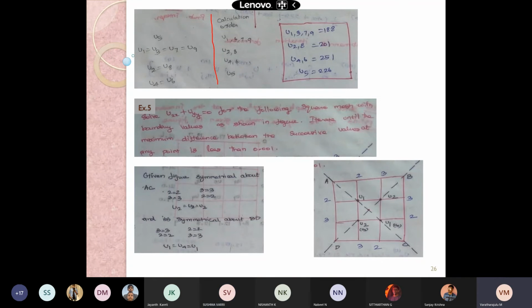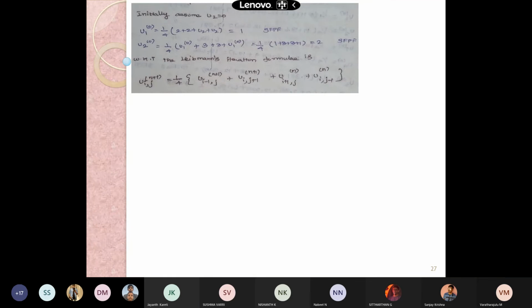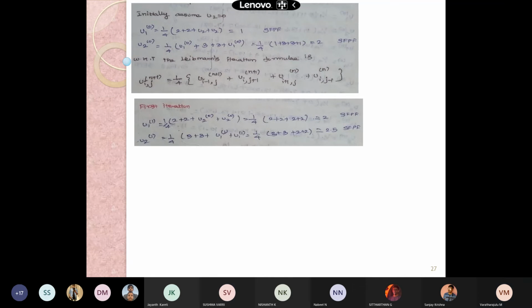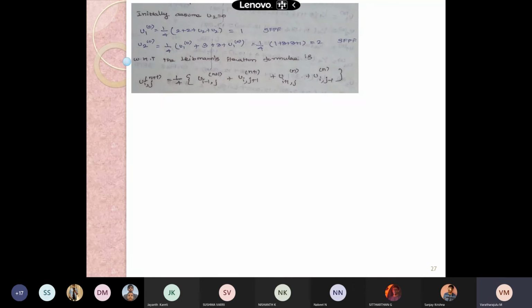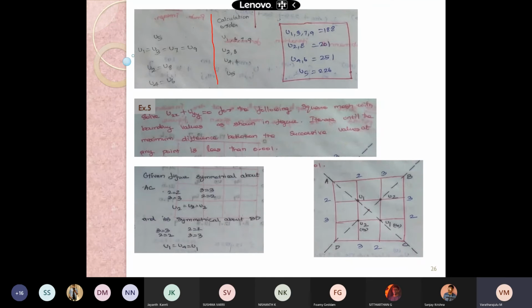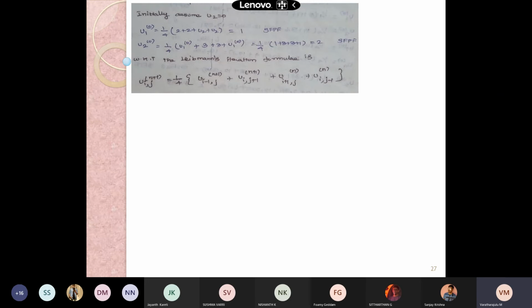Sushma, you tell me the U2 value. 1, 3, 1, 3, 3 and 1. Sushma, what happened? Sir, 2, sir. Yes, continue the iteration for me. Yes, 2, 2, 2, 2 and 2, 2. 2, 2, 2, 2. 8 into 0.25.